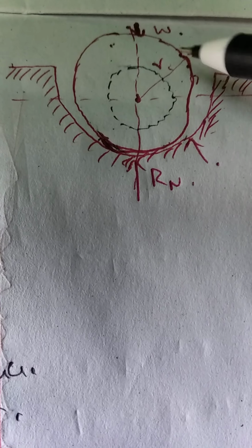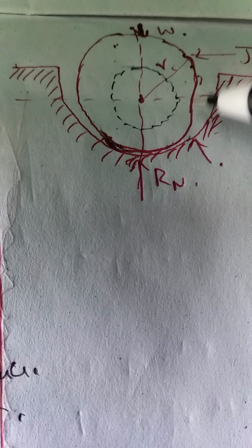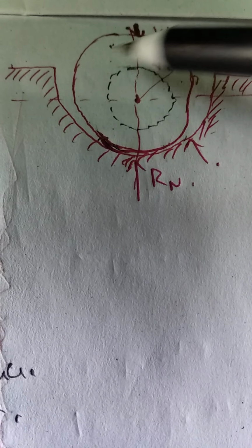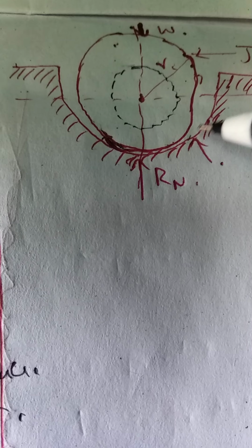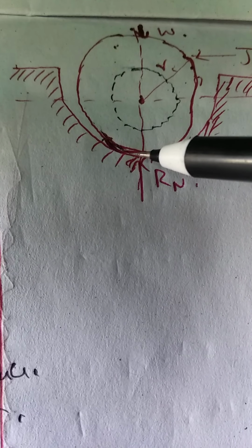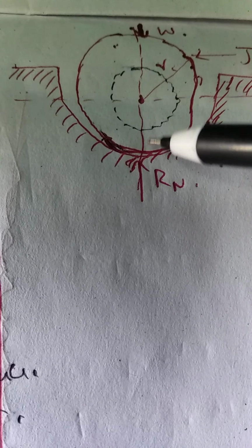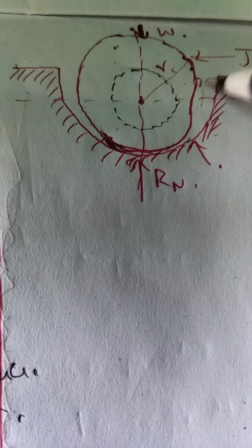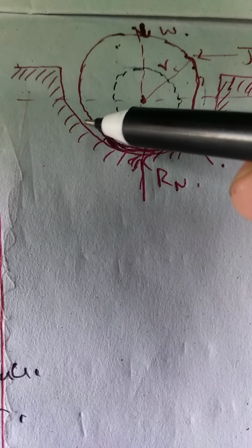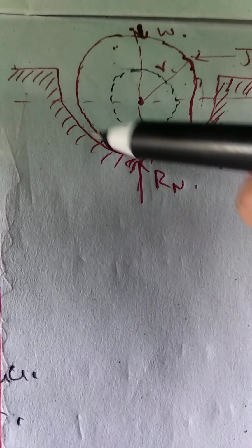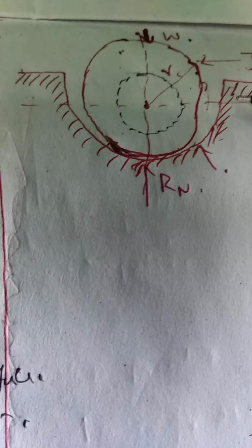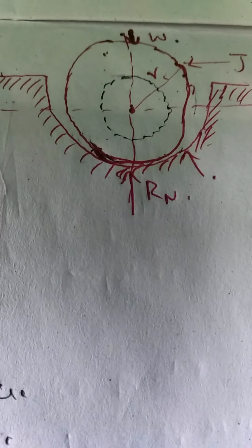But the moment this journal starts moving, it will move with a speed, and this line contact will no longer exist. As the journal moves up, the line contact ceases to exist, which is there when the journal is stationary or at rest on the bearing. I hope you have understood what I want to say.